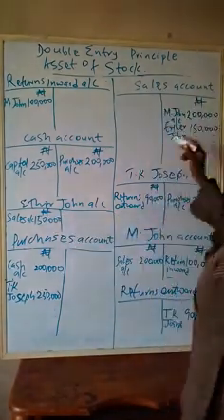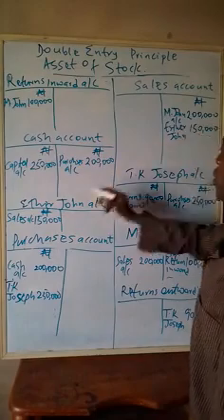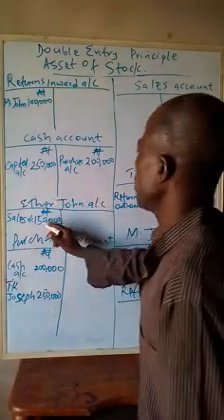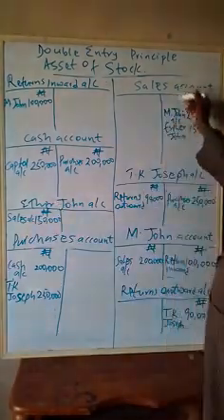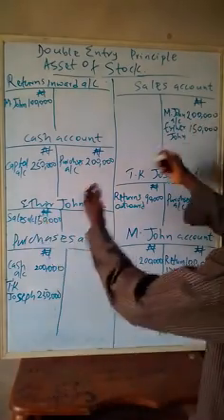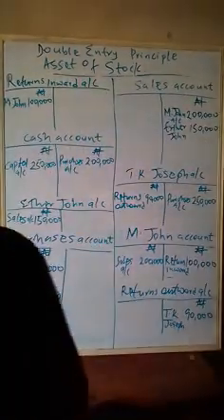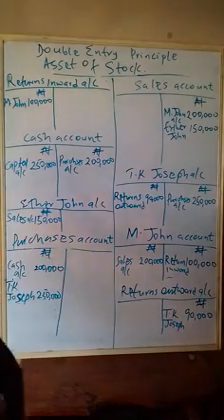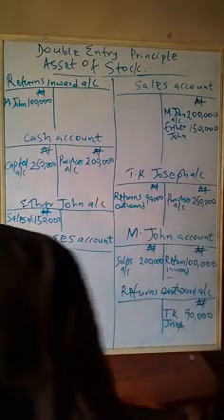150, 150. The corresponding entry here is Esther John. This is Esther John. The corresponding entry here is the sales account. Single transaction, double entry.